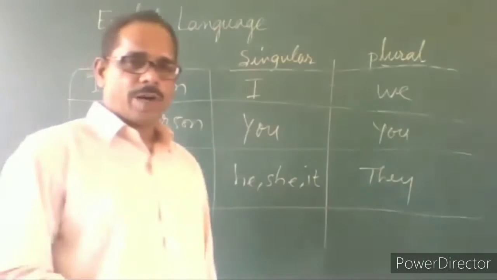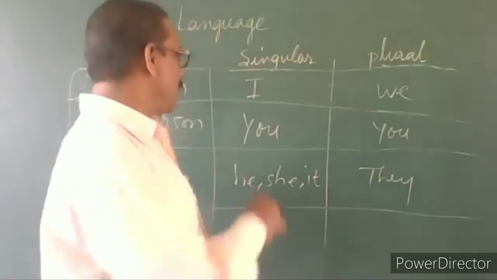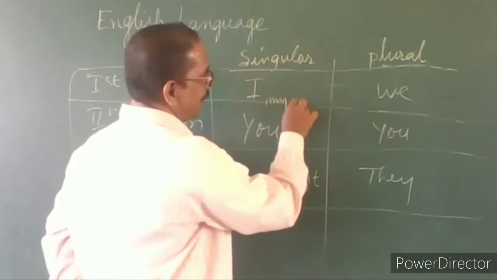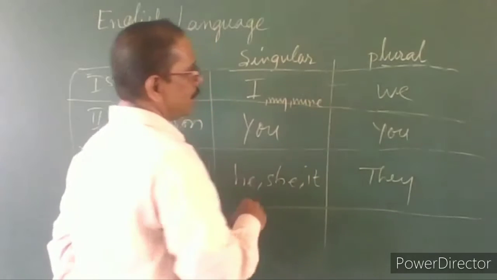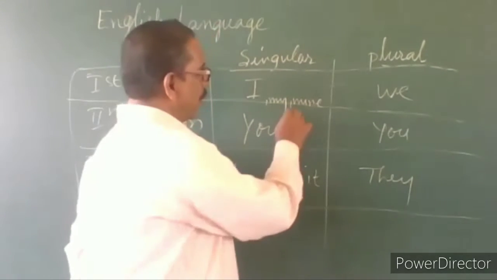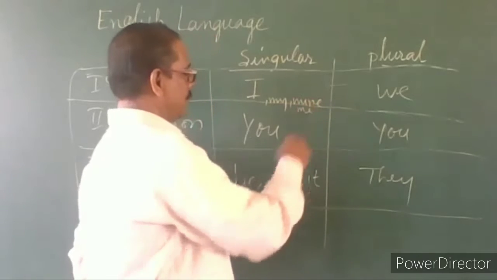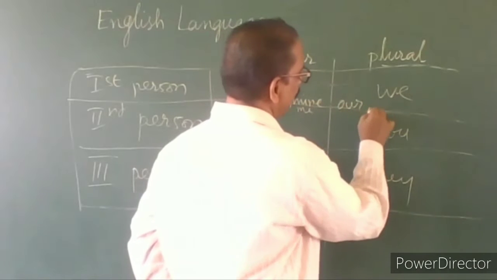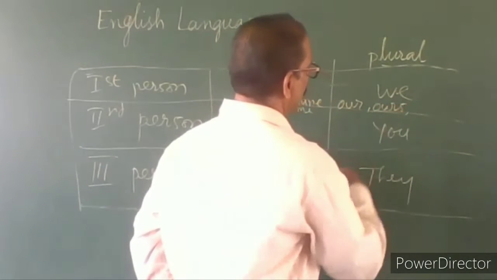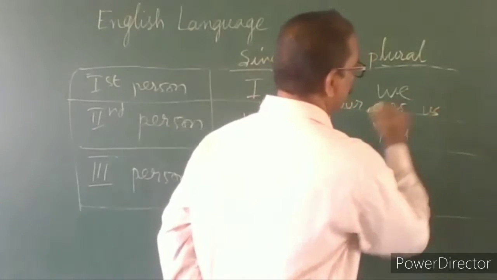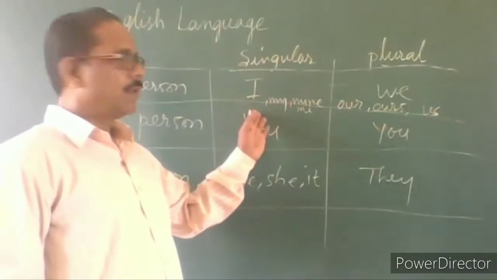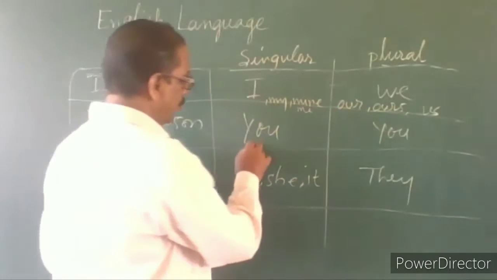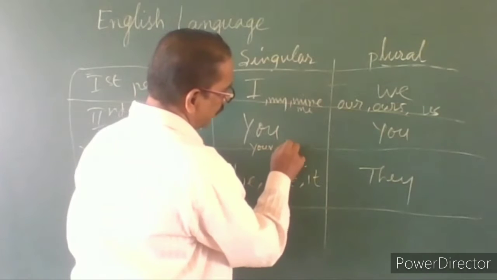What are the other things included? Along with I, you'll have my, me, all of those things. Here, we will have ours, us. So my, mine, me, ours, us, you, your, yours.